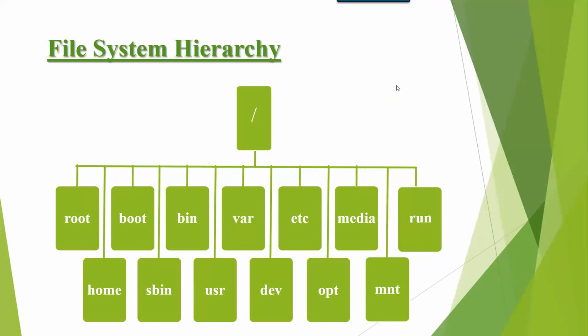And OPT contains optional applications, applications which we install manually. They are not compulsory to install. If we want, we will install. That type of applications, third party applications, are stored under OPT. And media contains external devices information, means removable devices information like external hard disk, external DVD writers, pen drives. This information is maintained by media up to version 6. What are these versions? We'll discuss in the next session.